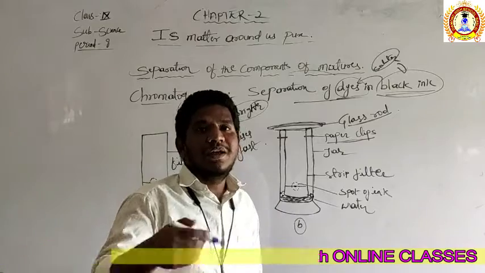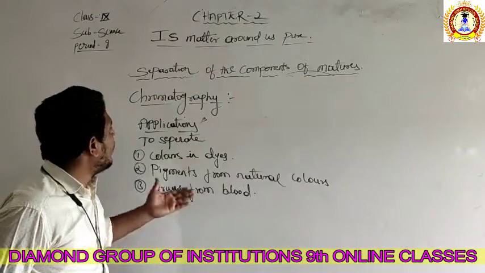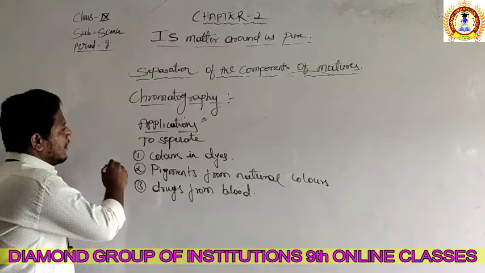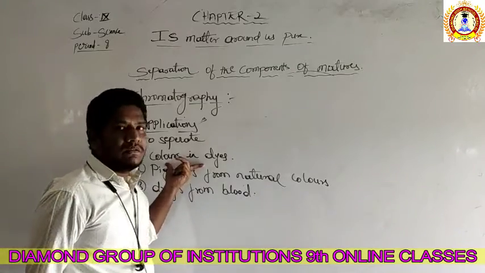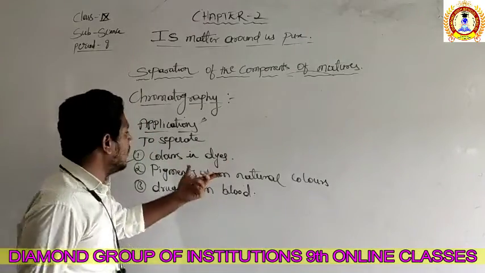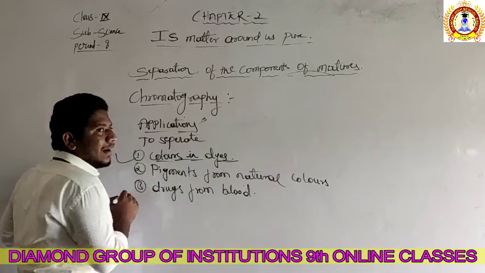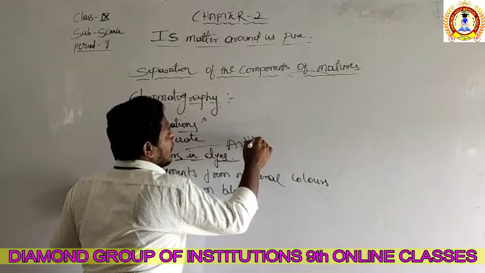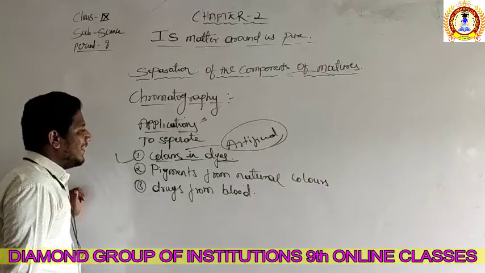So now we'll discuss the next method. Then which are the applications of chromatography? There are three applications of the chromatography process. So we can separate the colors in the dyes. So what we did now, only the experiment. So that is the first method of separation of the colors in dyes. Means which color? The artificial colors. The artificial colors which are added to the dyes, we can separate them.